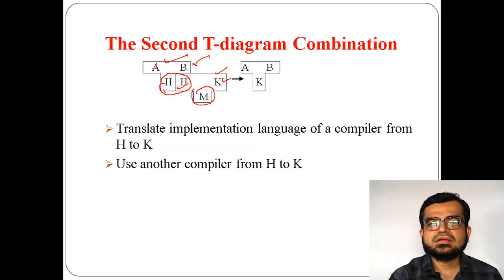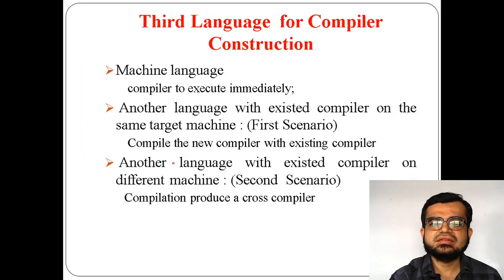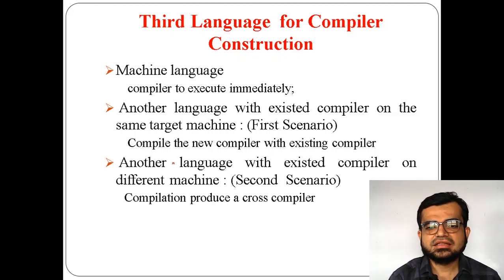This is how the third language for compiler construction comes in. So you can frame it in two scenarios: the first one with an existing compiler and the second one with a cross compiler.